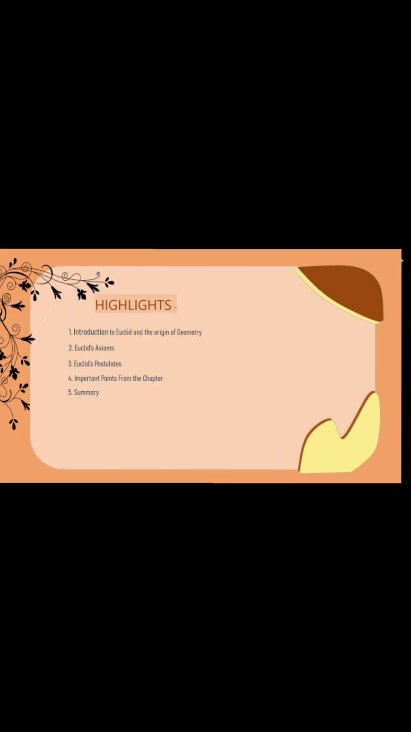Here are the highlights which we are going to study in this chapter. First of all, the introduction to Euclid and the origin of this chapter. Like everything which we study, we should know about how and where it came from, right? Then Euclid's axioms, its postulates, important points from the chapter, and the summary.